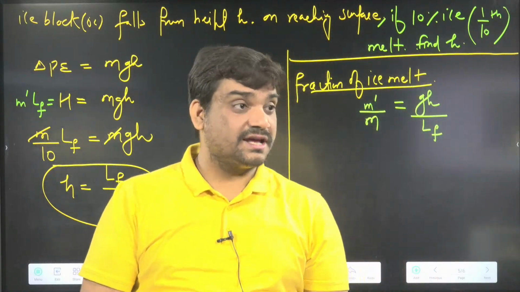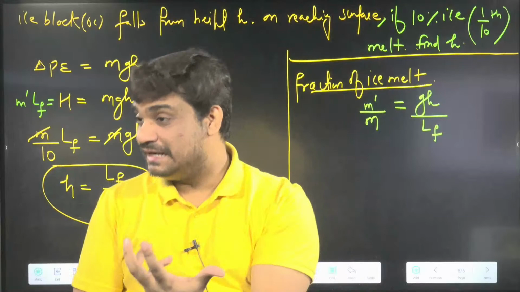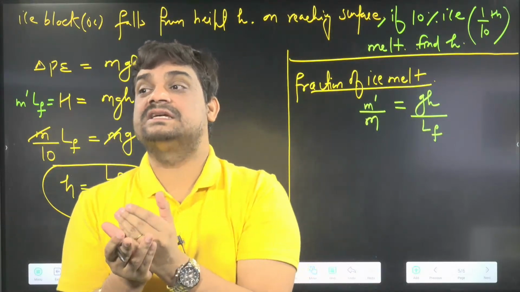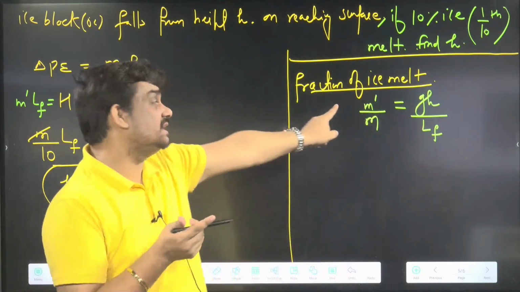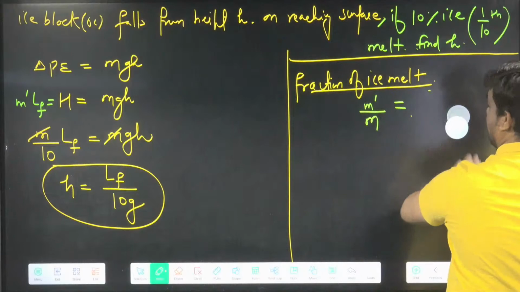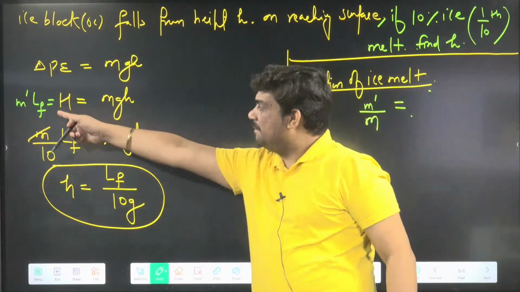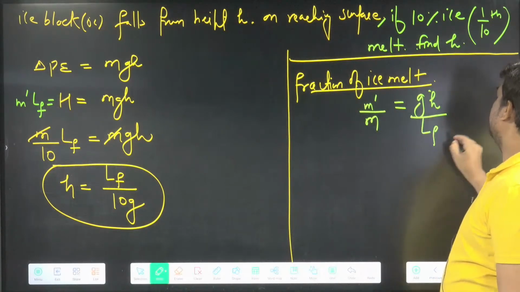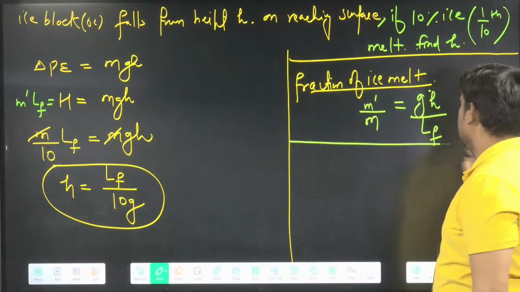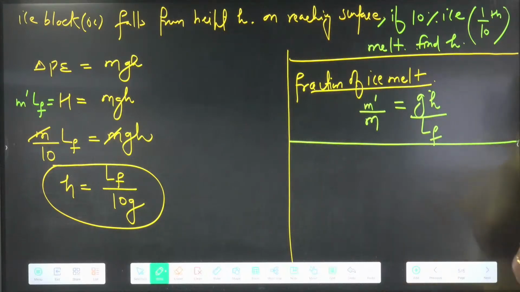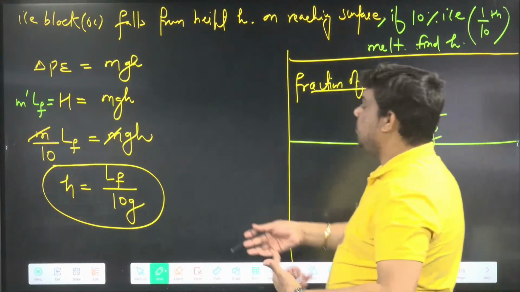They can ask for a fraction, or they can ask for a percentage. If they are asking for percentage in the question, then we multiply by 100. So m dash by m is equal to g into h divided by LF, and for the percentage I will multiply just with 100 here. Clear?